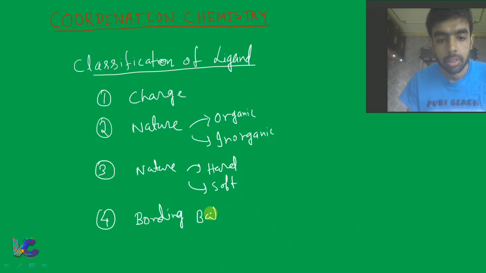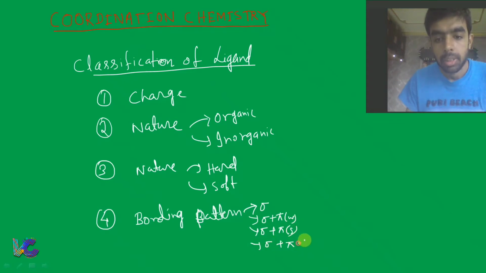classification of ligand on the basis of bonding pattern, and there we talked about 5 things: sigma donor, plus weak pi donor, sigma donor plus strong pi donor, then sigma donor plus pi acceptor, and then pi donor and pi acceptor.